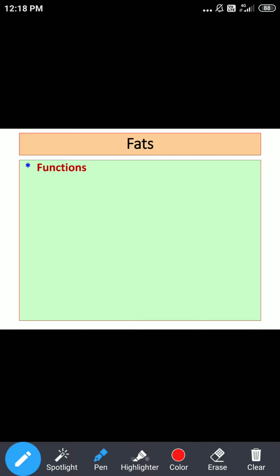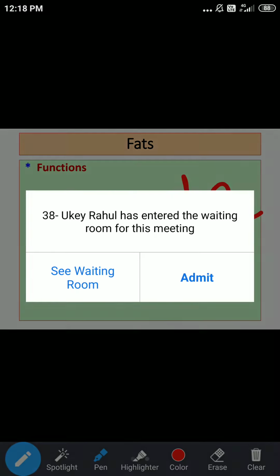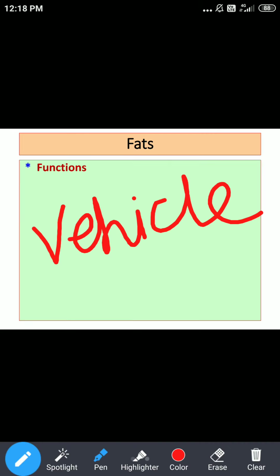Fats play an important role in the absorption of fat soluble vitamins. Basically, they serve as a vehicle for fat soluble vitamins. I think all of you know that the fat soluble vitamins are vitamin A, D, E and K.